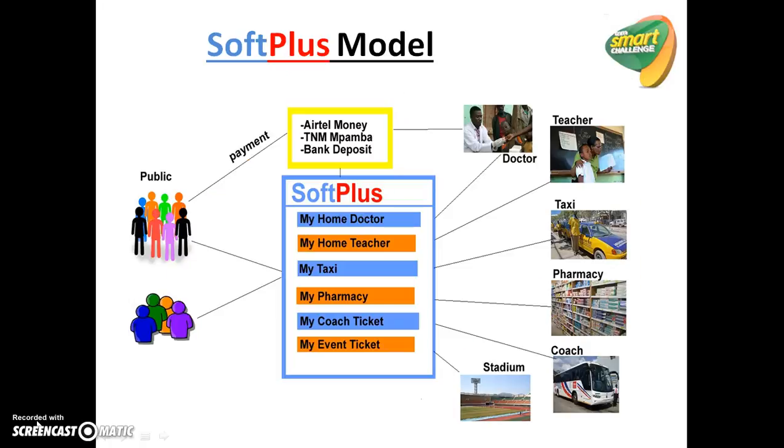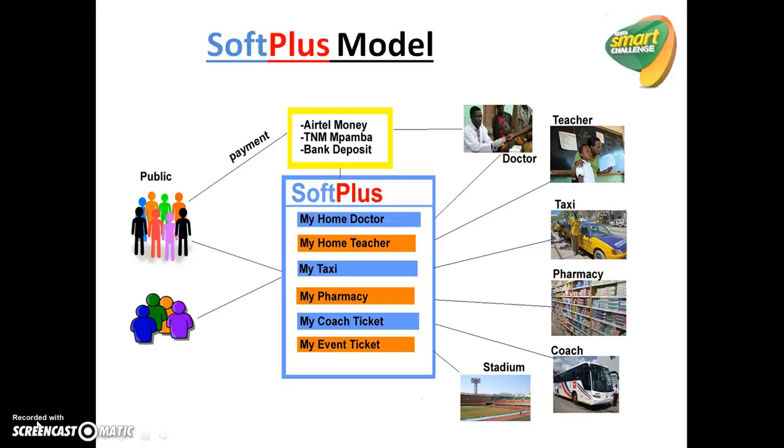Okay, this is the model of the application. As you can see, in the middle we have the Softplus application, whereby you can have your own doctor, you can have your own teacher, you have access to taxis, you have access to pharmacies, you can buy your coach ticket, you can also buy an event ticket, like the events taking place at the stadium.